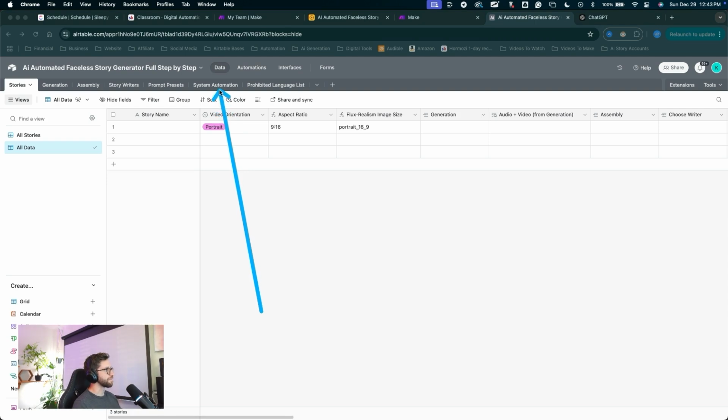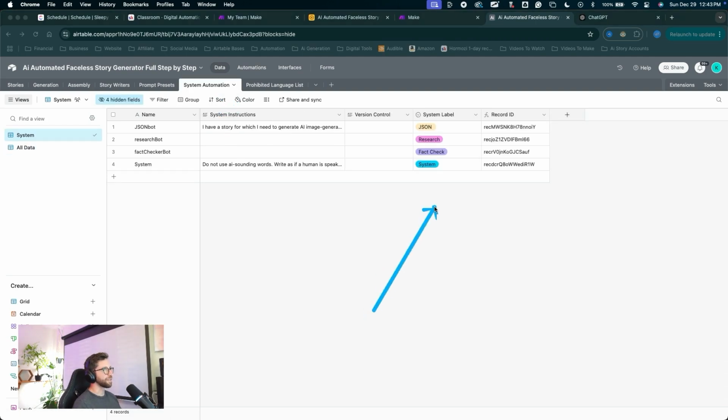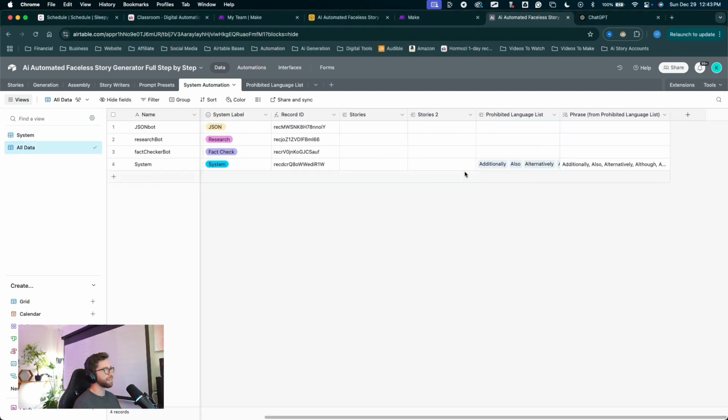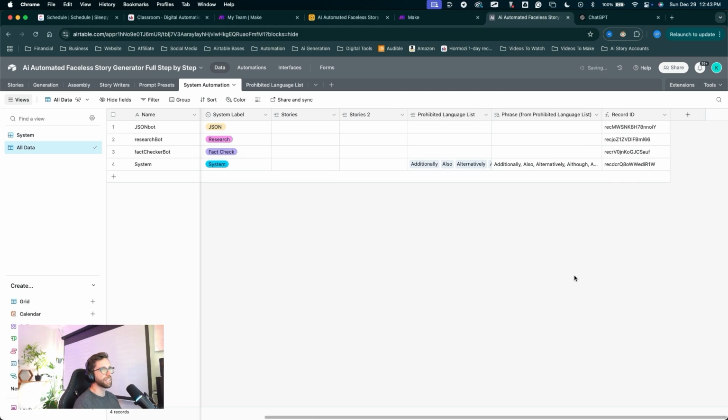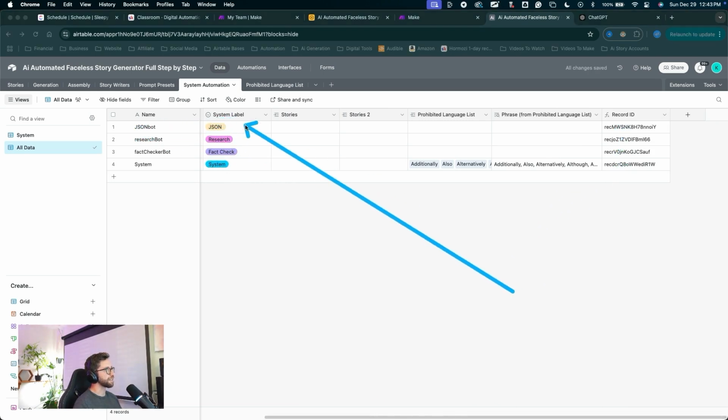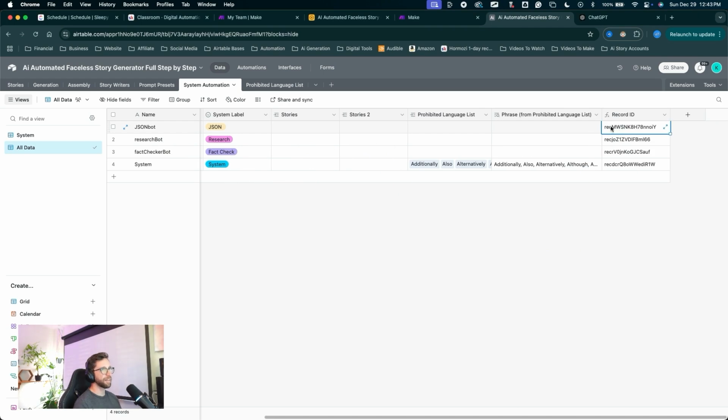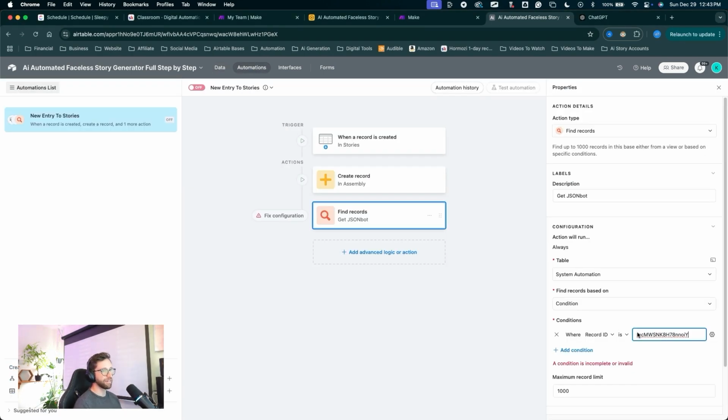Let's come into system automation, and we finally get to use our record ID field right here. We're in the system view, so I'm going to right click on that field, click hide field, then come into all data, and we can see that record ID. Just for organizational purposes, I'm going to slide my record ID down to the end. There we go, nice and organized, and we need to find JSON bot record ID. Click on that, copy it, let's come back into automations, paste that record ID right here.